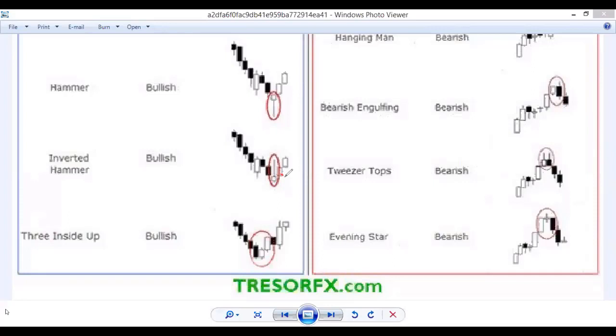Always wait for the right confirmation at the right place and enter at the right time. Don't enter late. If you have some doubts about your trade, don't place it. If you are confident in your trade, even if you lose, place your trade.